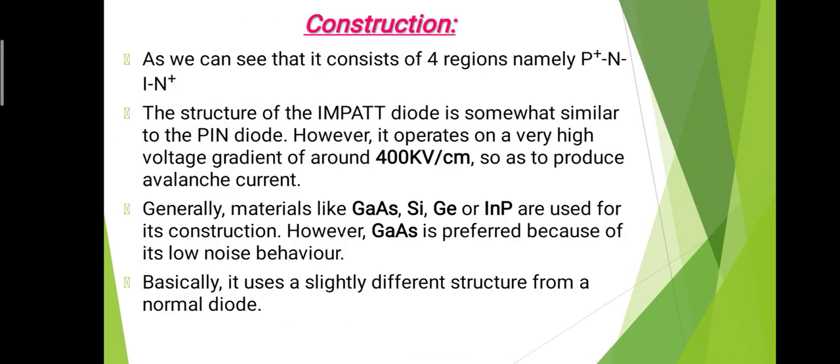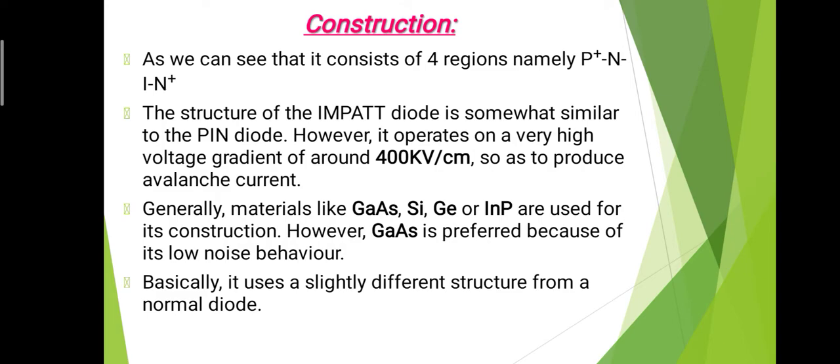Now the construction of the impact diode: as we can see, it consists of 4 regions, namely p plus, n, I and n plus. That means here we replace just p by I, nothing else changes, but this diode has 4 different regions, that is p plus and n plus. These 2 regions are heavily doped, and n and I are the lightly or moderately doped regions. The structure of the impact diode is somewhat similar to the PIN diode. That is, the PIN diode is one type of diode, and the impact diode has a similar construction or structure to a PIN diode.